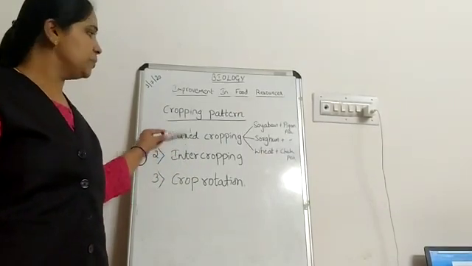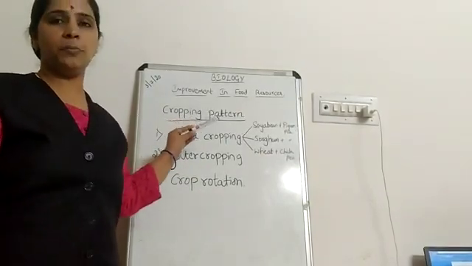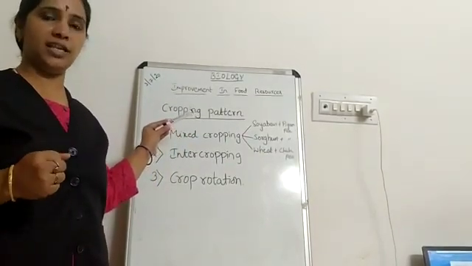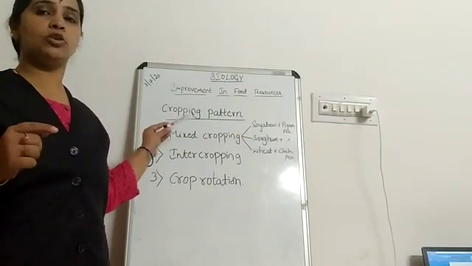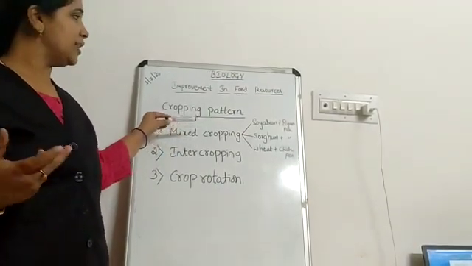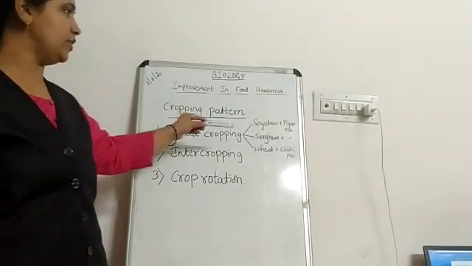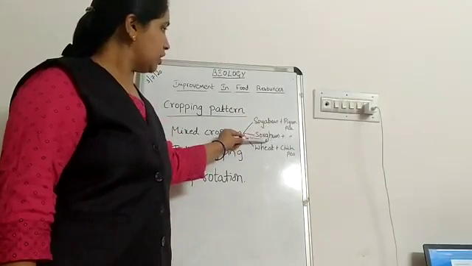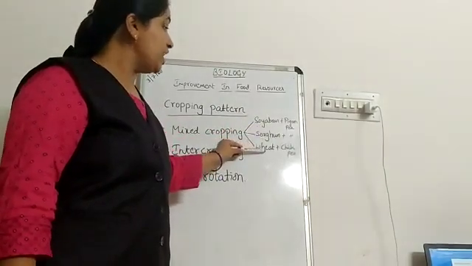So what is mixed cropping? It is nothing but growing two or more different types of crops simultaneously in the same piece of land. For example, you can select soya bean and pigeon pea, sorghum and pigeon pea, wheat and chickpea.